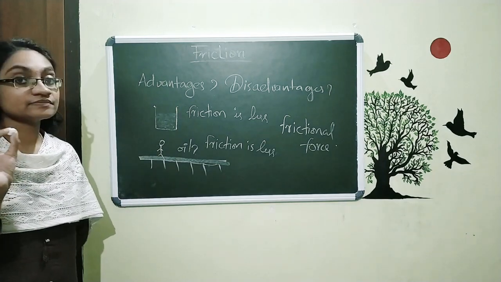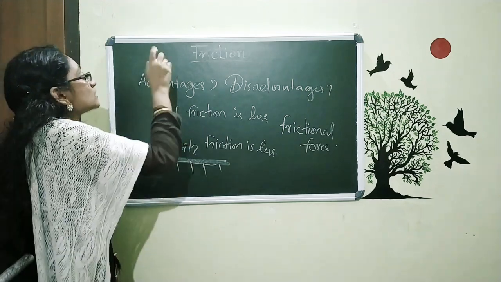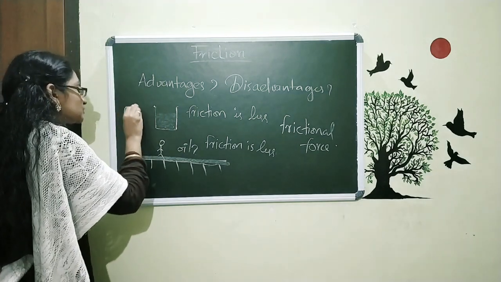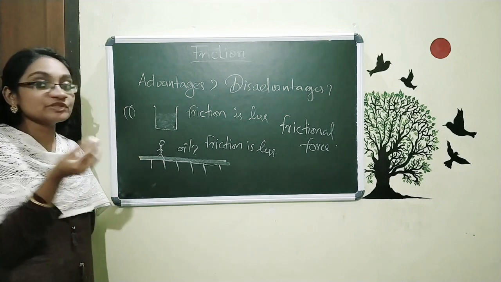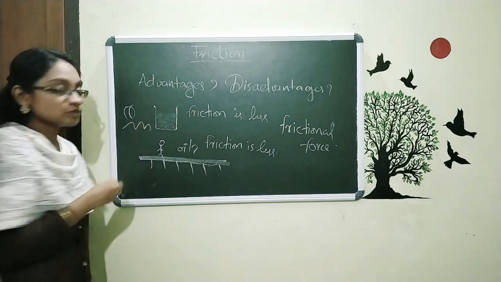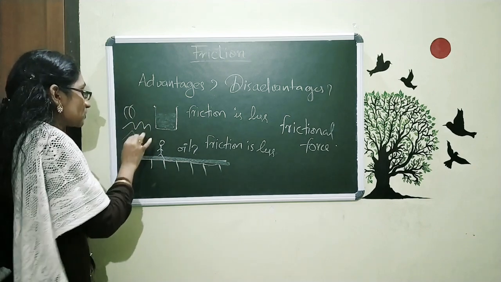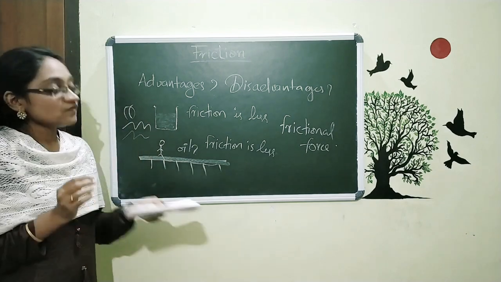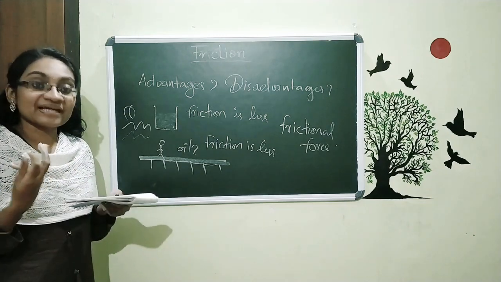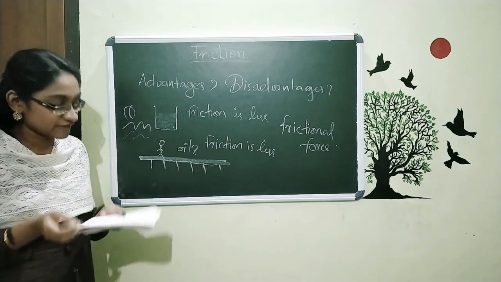Who is acting there? My chalk has certain types of irregularities, and this board itself also has certain irregularities. So when I am trying to write, what happens? The friction between this chalk and this board is acting, and that's how I am writing on this board. So here also the friction is helping me to write on the blackboard. And also when we are writing on a book using a pen, a pencil or crayons, all these involve frictional force, or simply we can say friction.